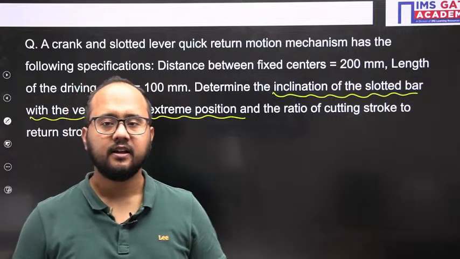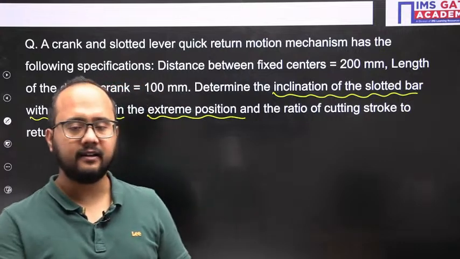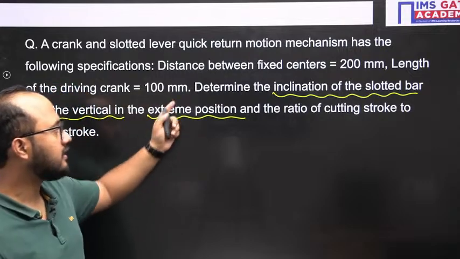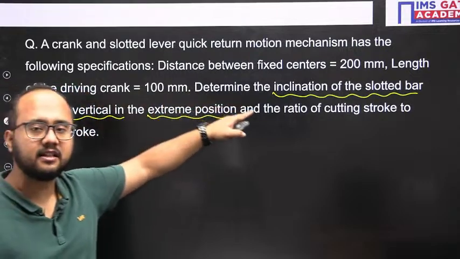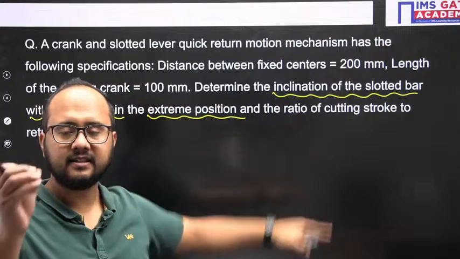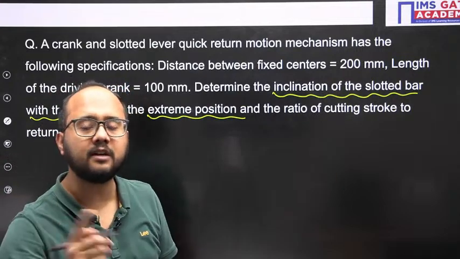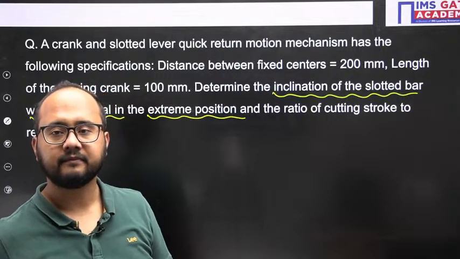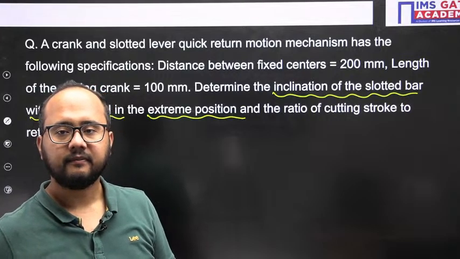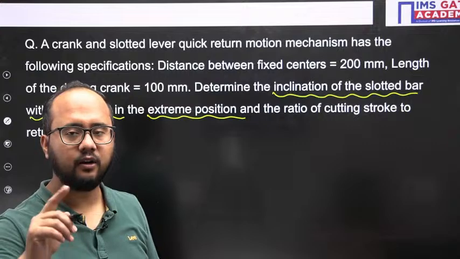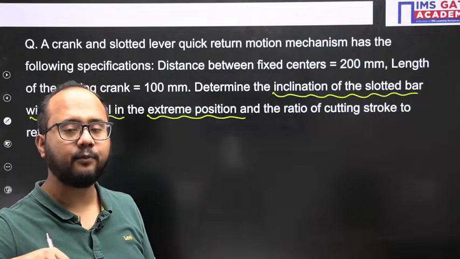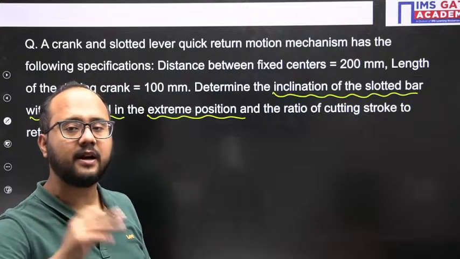I am expecting everyone to tell me the answer, because the distance between the fixed centers is given. There is a crank center, and there is another point about which your slotted bar is oscillating.